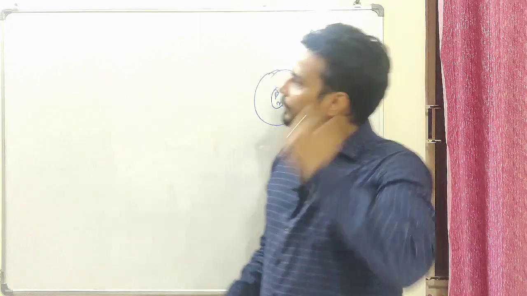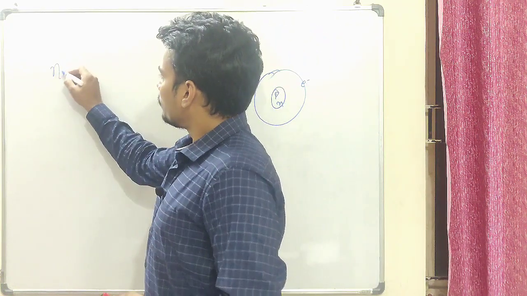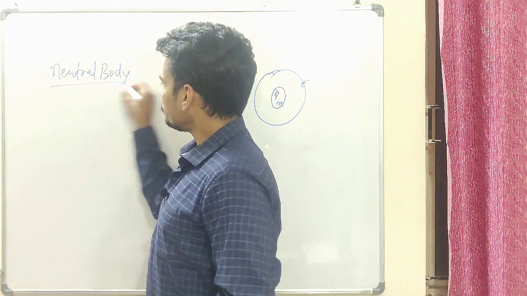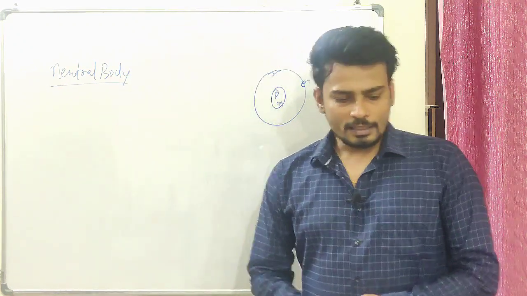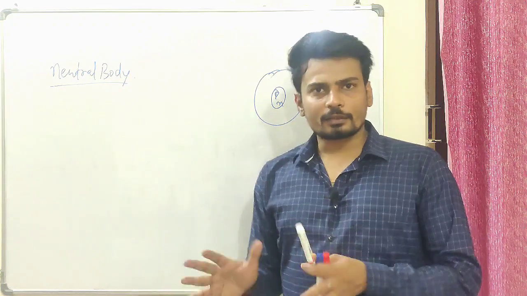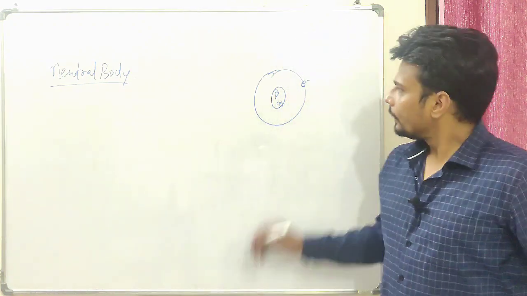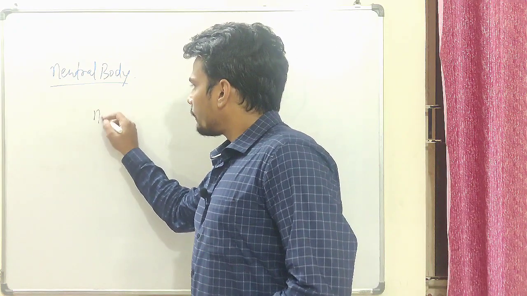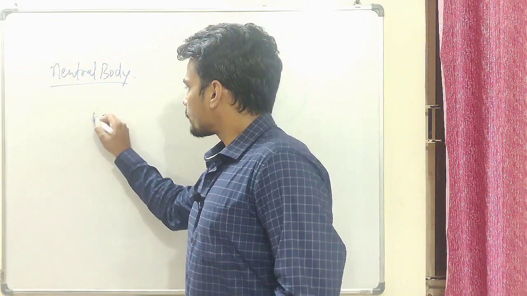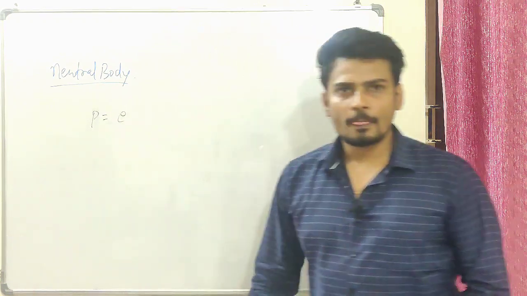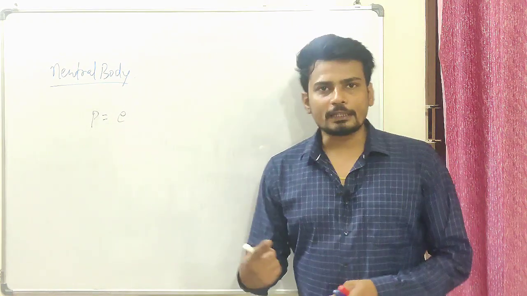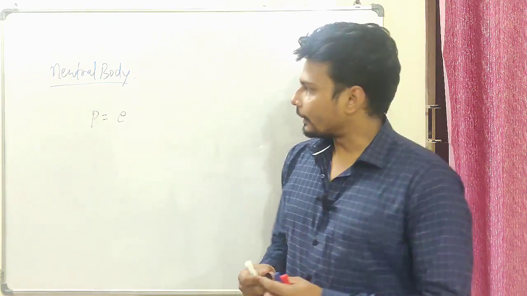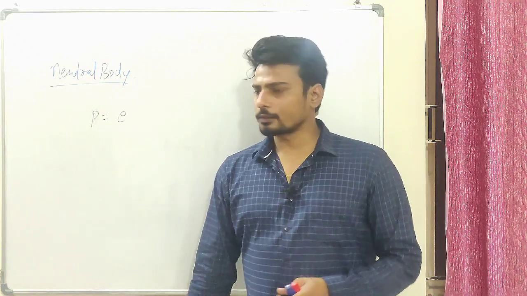Fair enough. Now let me take a neutral body, a body which does not have any charge. When I say neutral body, does it mean that it does not have any electrons, no negative charge, nothing? Well, that's not correct. A neutral body is a body in which we have an equal number of protons and electrons, so they just cancel the effect of each other. A neutral body does not mean that it does not have charge. Yes, it has charge, but it has an equal number of protons and electrons.